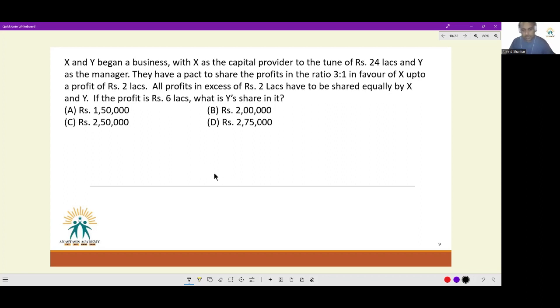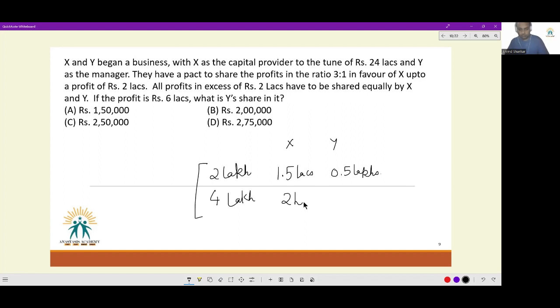Okay. For the 6 lakhs, break it down into 2 parts. For the first 2 lakhs, X and Y will get, in the 3:1 ratio, 1.5 lakhs for X and 0.5 lakhs for Y. For the remaining 4 lakh, so that the total profit becomes 6, X will get half, which is 2 lakhs, and Y will also get 2 lakhs.